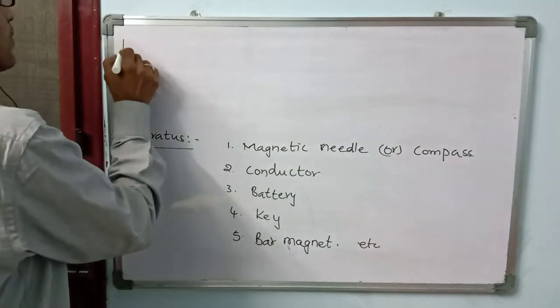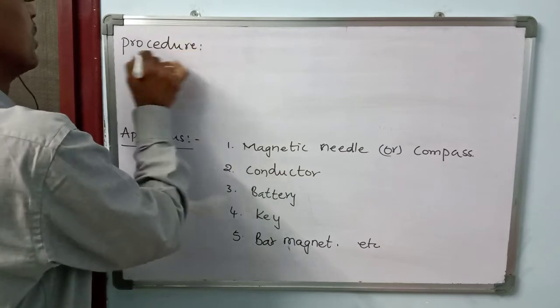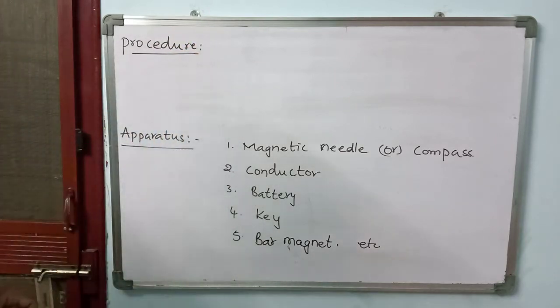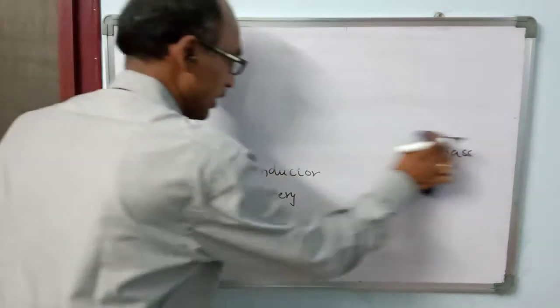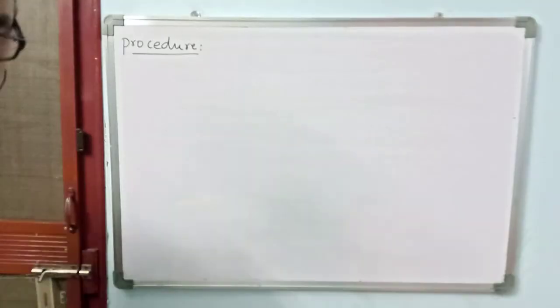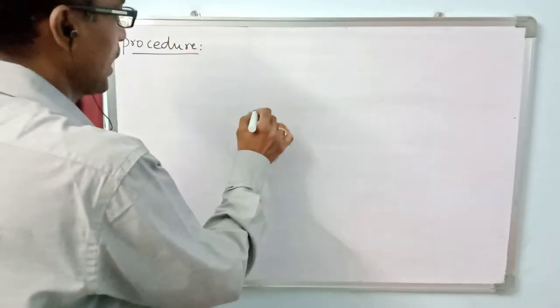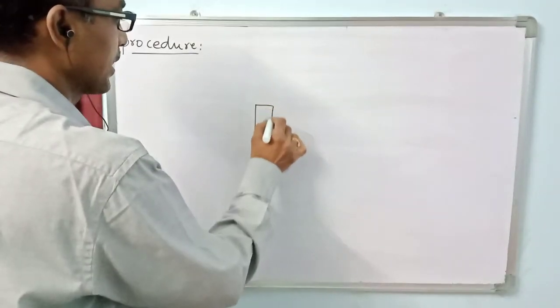Now the procedure. In this procedure, first of all, we will observe the behavior of the magnetic compass. So I am taking a bar magnet.